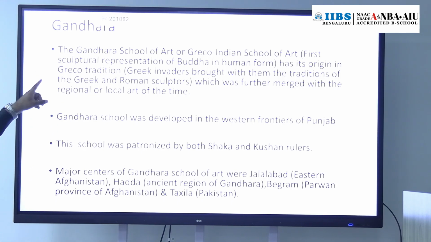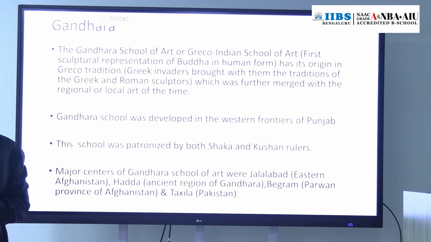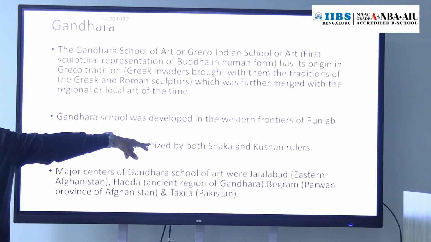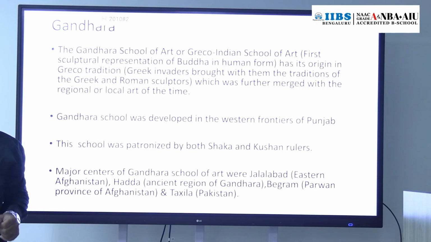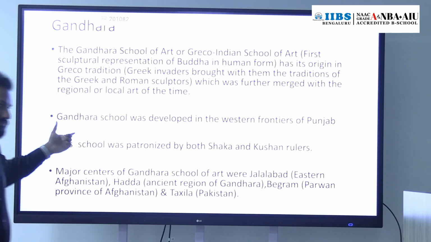And in this Gandhara school of art, we can see the influence of the Greeks as well as the Romans. Why? Because of these Greek rulers. They came, they brought their artists and sculptors also. When they were asked to prepare the sculpture of Buddha, they prepared it according to the Roman and Greek style. So in that way, Gandhara school of art got the Greek and Roman influence.